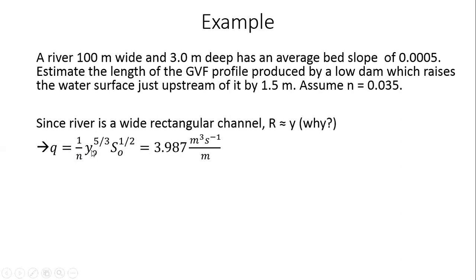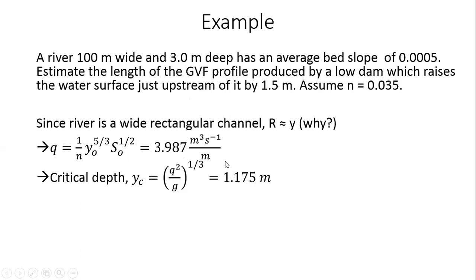So if you put in all these terms, everything is known. n is known, Y naught is given as 3 meters, S naught is also given. So you get the flow rate per unit width as 3.987 cubic meters per second per meter, right? These units are very important here. The flow rate is flow rate per unit width, so it is cubic meters per second per meter. The actual flow rate will be multiplied by 100 meters, because that is the width of the river.